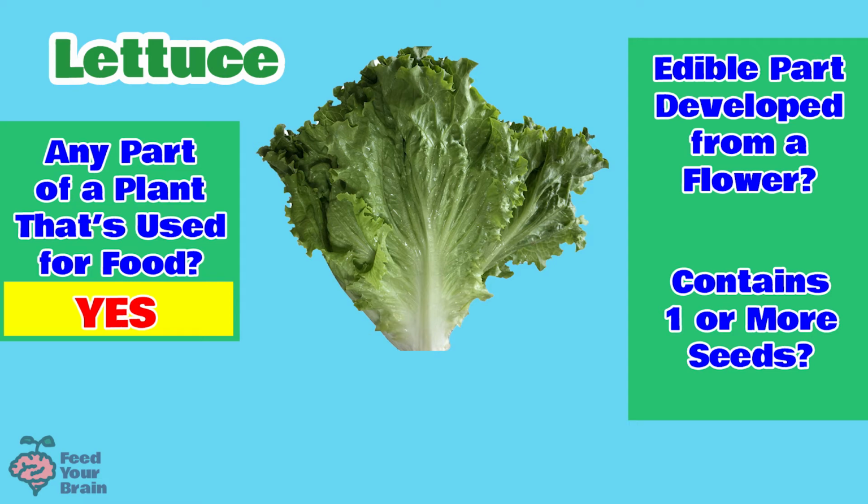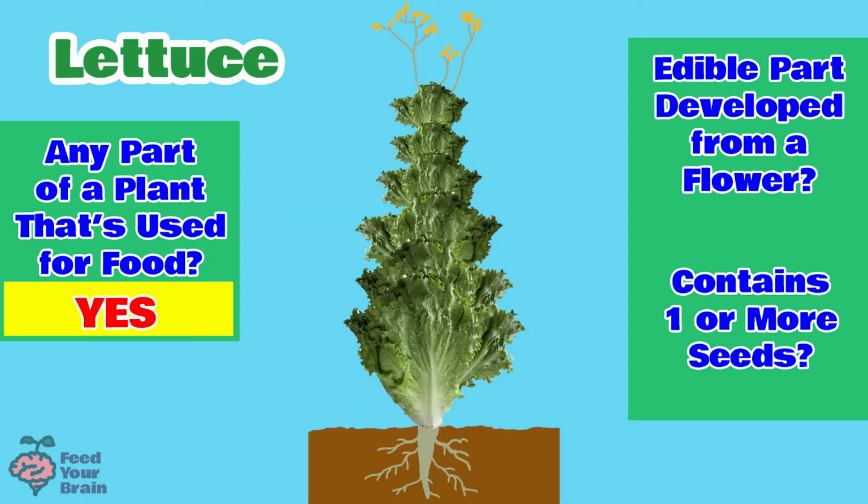But let the lettuce grow longer, and guess what happens? The head of lettuce keeps growing taller and taller and taller. And this of course has a name. This is called bolting. And then guess what grows out of the top? Stems with flowers. So here are the flowers. You just don't see any of this top part when shopping for lettuce at the grocery store.